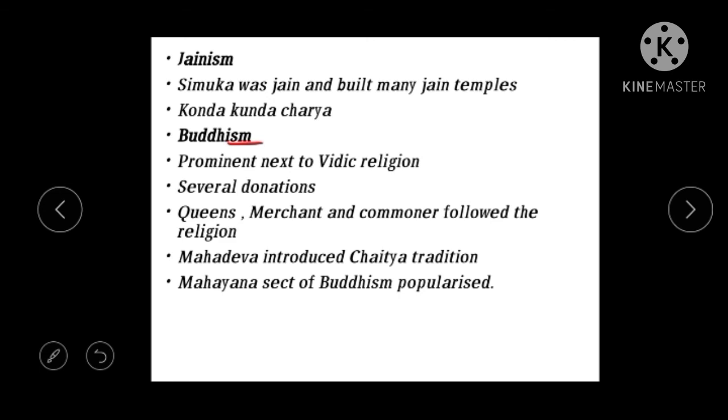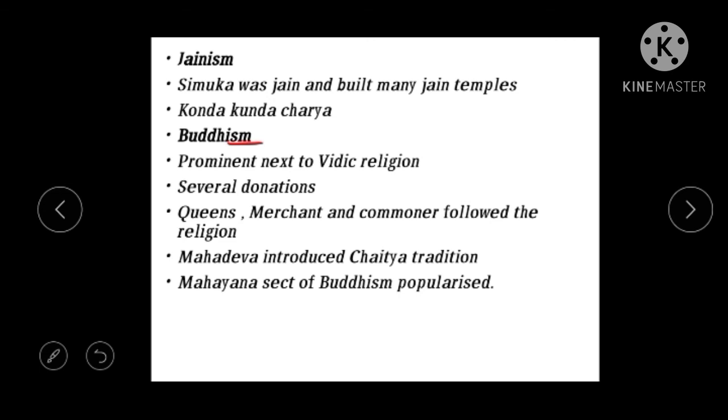And who were the people who followed this Buddhism? Mainly we should know that it is the Mahayana sect of Buddhism that was prevalent mostly. The followers were queens, the wives of the kings, and merchants. Merchants basically used to follow Jainism, because Jainism follows the non-violent path.